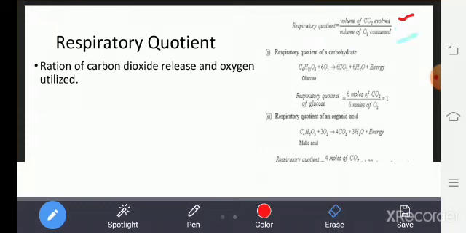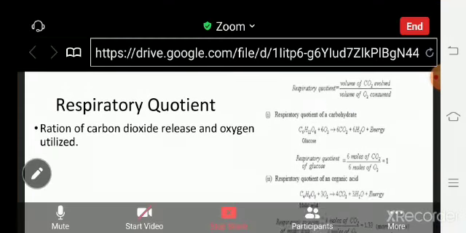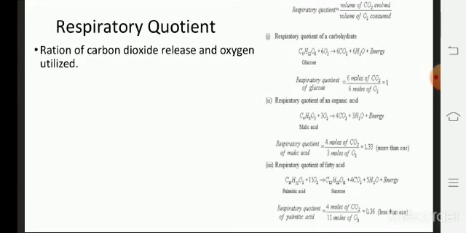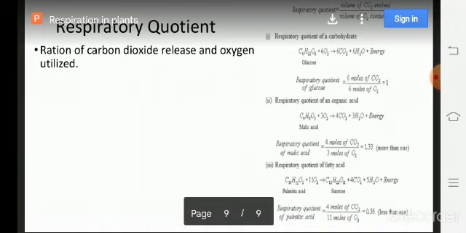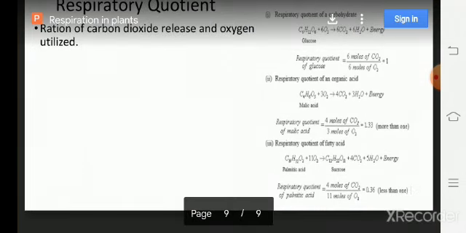Okay, respiratory quotient. RQ means the ratio of the volume of carbon dioxide evolved over the volume of oxygen consumed during respiration. This RQ value varies from one substrate to another. You can see this in these equations: respiratory quotient of carbohydrates, of organic acids, and of fatty acids.